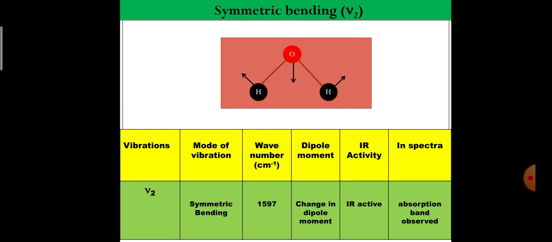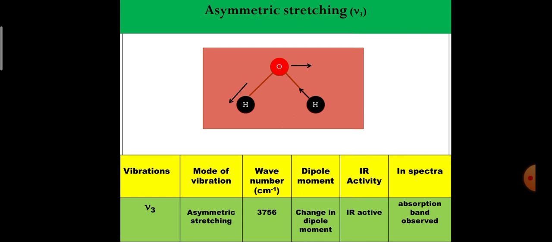Then this is symmetric bending vibration. This mode of vibration is labeled as nu2. This mode corresponds to a bending of the molecule about the HOH bond angle theta. This bending vibration is known as scissoring vibration. The bending motion does produce change in dipole moment and so it is infrared active. And an absorption band is observed at 1597 per centimeter in the infrared spectra of a water molecule.